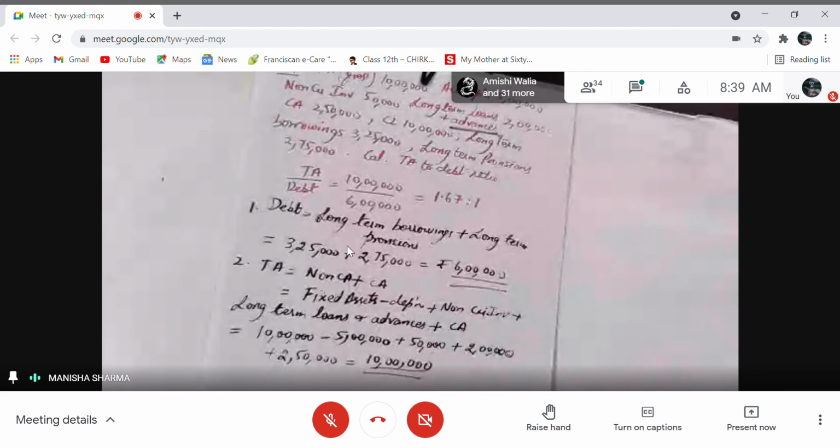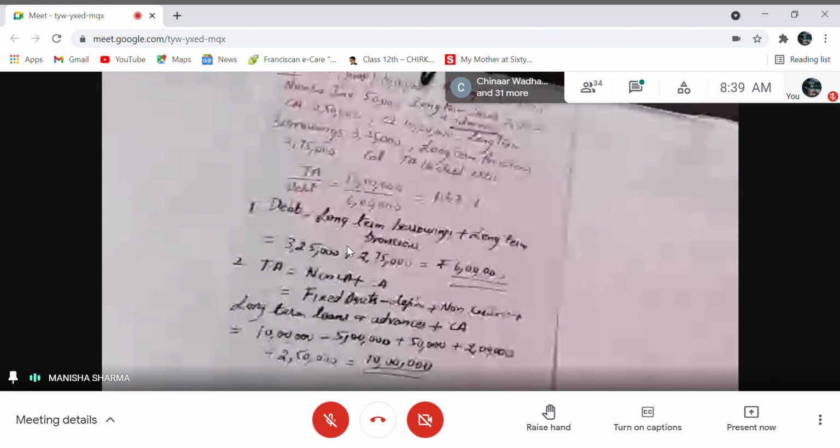You continue with the sums. Any question you want to ask, if something was not clear in today's session, you can ask me. Any question? Have you understood total assets? How to calculate? Sometimes total assets are not given, total liabilities are given. So you have to apply TA is equal to TL, right? If total liabilities are given, you will calculate from that, which will be equal to total assets.